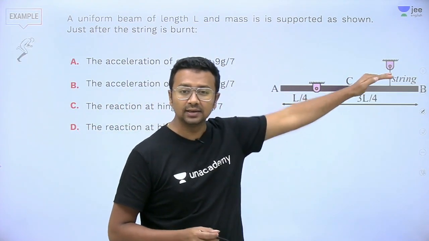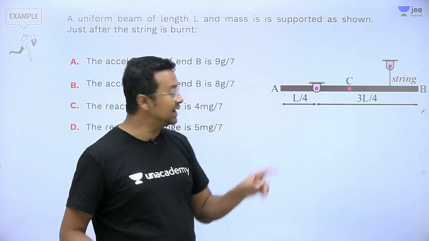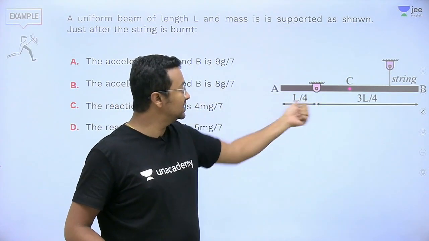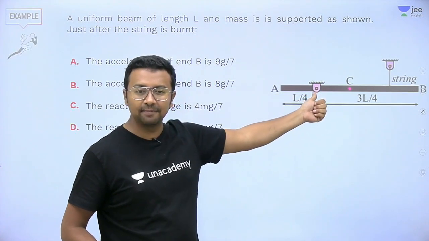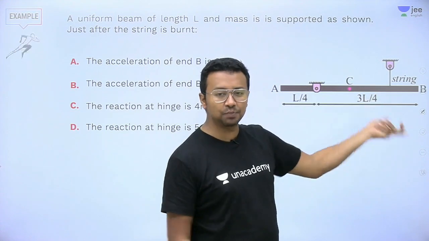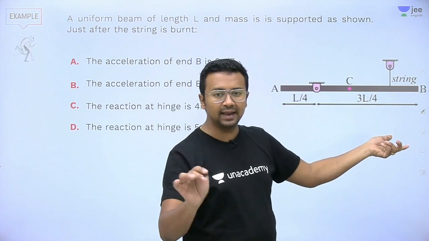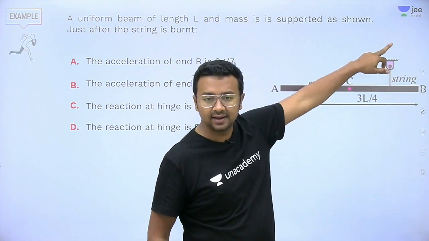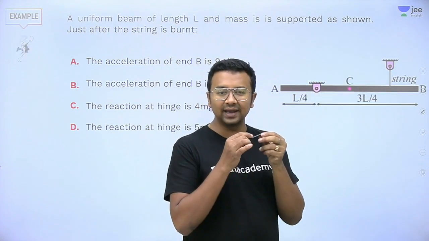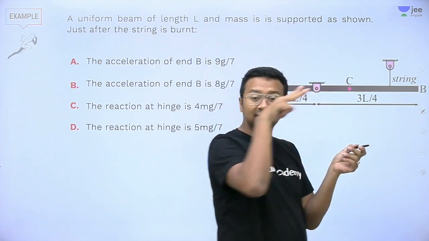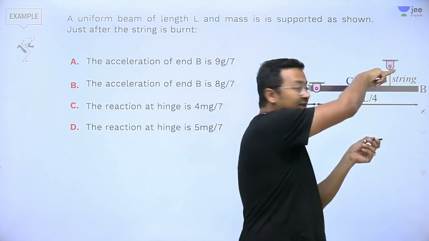There is a rod here. The rod is of length L and it is hinged not at the center, but at a distance of L/4 from one of the ends. And here at this point, they have not specified which point particularly, but this point is being connected to a string. So what they are doing is they will take a scissor and cut this string.